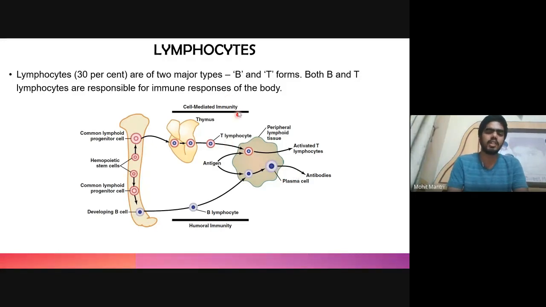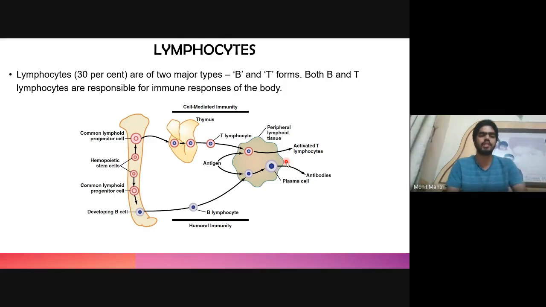So the T lymphocyte is responsible for cell-mediated immunity, and after activating, they release cytokines and other molecules, while the B lymphocyte forms the humoral immunity, and they release antibodies which act against the pathogens.